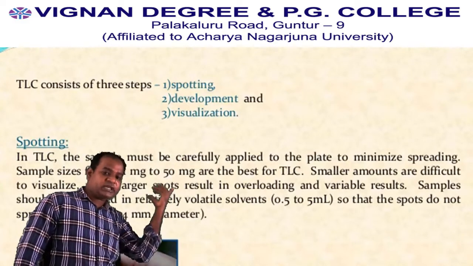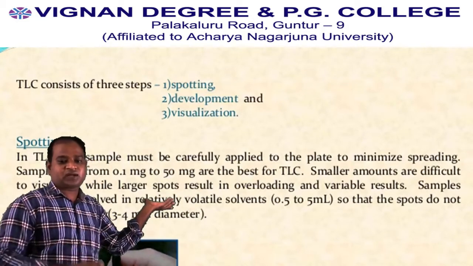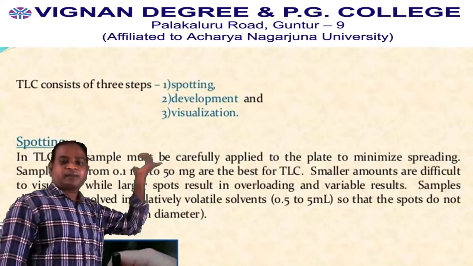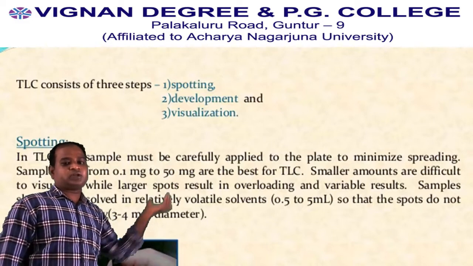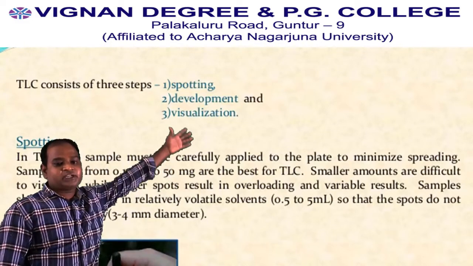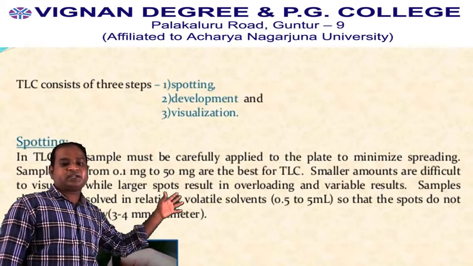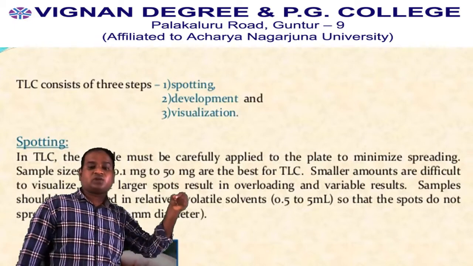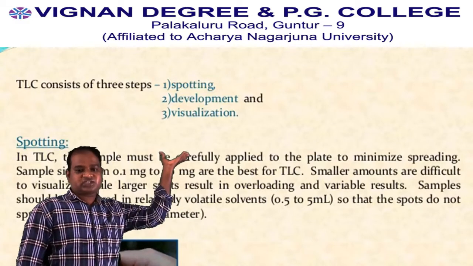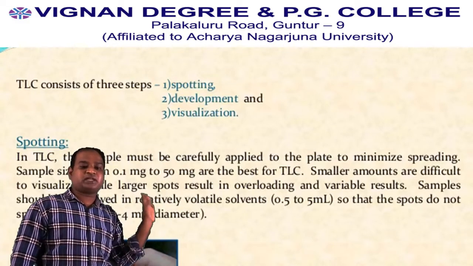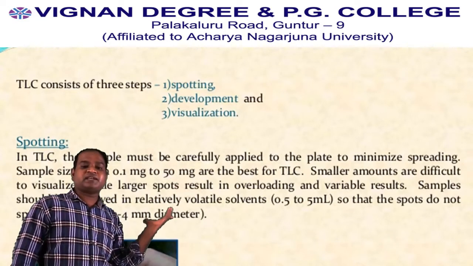So a minute quantity of sample can be analyzed in TLC. That is the main important thing of TLC. But a minute quantity of sample cannot be visualized in paper chromatography. So this is the most important point of TLC. Next, the sample should be dissolved in a relatively volatile solvent, that is 0.25 ml. The sample should be dissolved in a volatile solvent to make a good running of the sample onto the stationary phase, so that the spots do not spread excessively. So this is the main important part of the application of the sample.